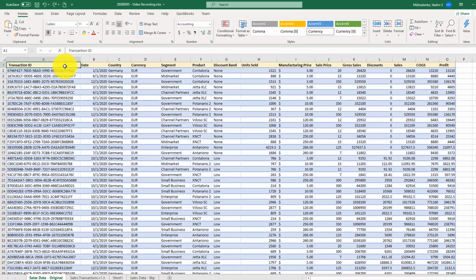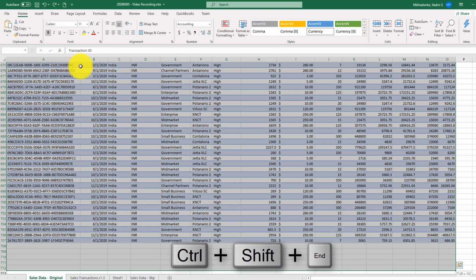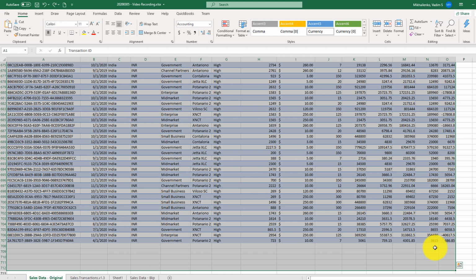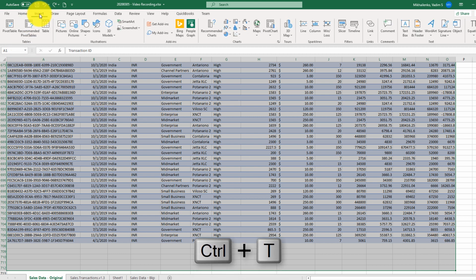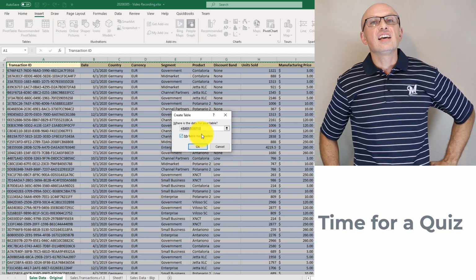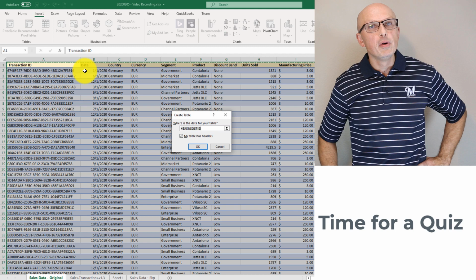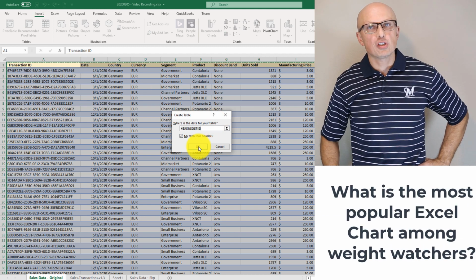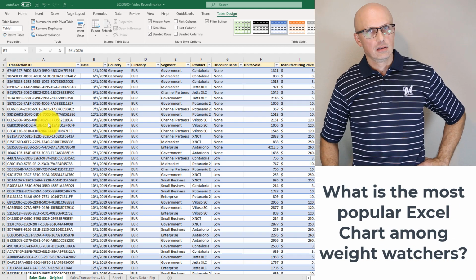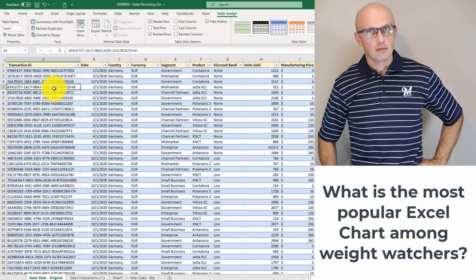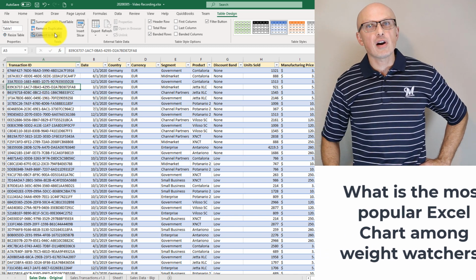To do that, you need to use the keyboard shortcut Ctrl-Shift-N, and then Excel automatically highlights the entire range. Once it's highlighted, you can use the Ctrl-T shortcut to convert it to a table, or on the ribbon, use Insert Table. Excel prompts you whether your table has headers, which in our case it does, and then we click OK. After conversion is complete, this brings us another possibility of removing duplicates.